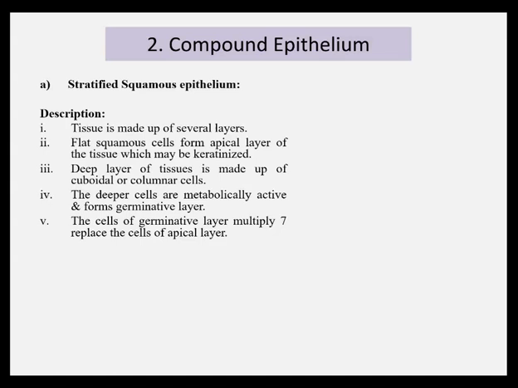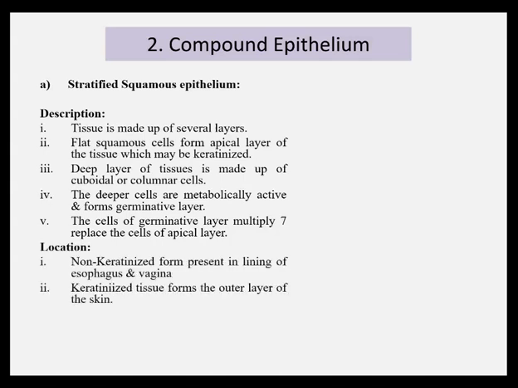Flat squamous cells form the apical layer of the tissue, which may be keratinized. The deep layer of tissue is made up of cuboidal or columnar cells, and the deeper cells are metabolically active and form germinative layers. The cells of germinative layers multiply and replace the cells of apical layers.